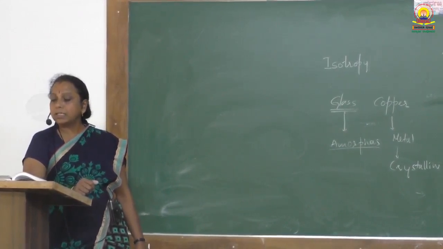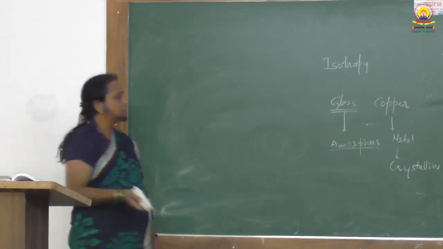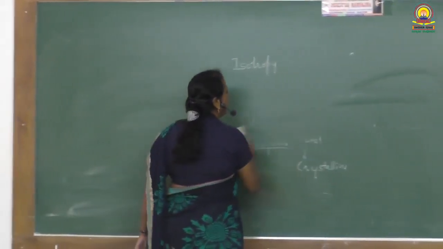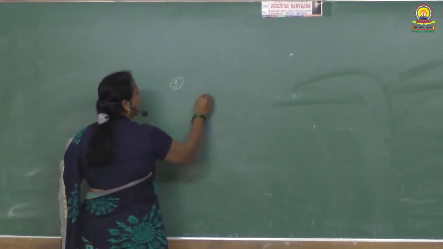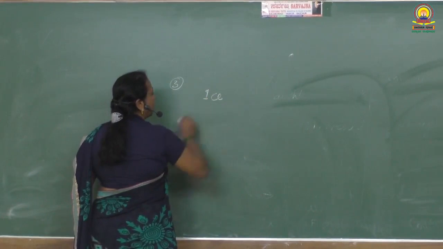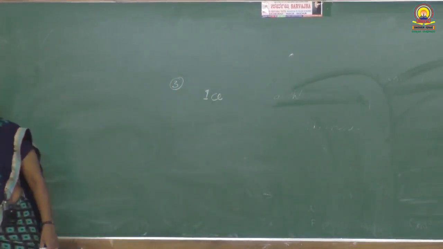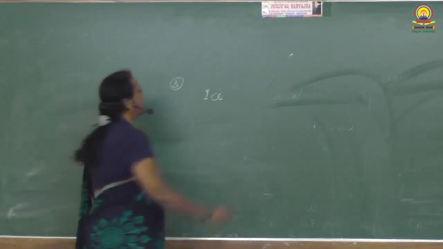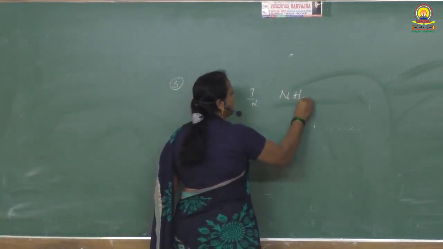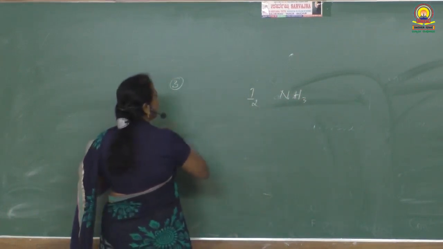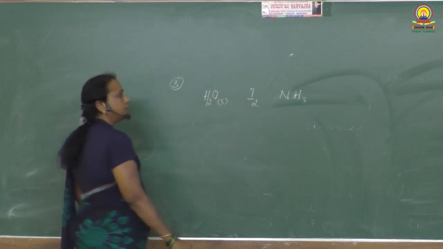Third question out of the 1 mark questions: arrange these solids in increasing order of their intermolecular attractions. Three substances are given: ice, solid carbon dioxide, solid iodine and solid ammonia, NH3. Ice is water in the solid state.